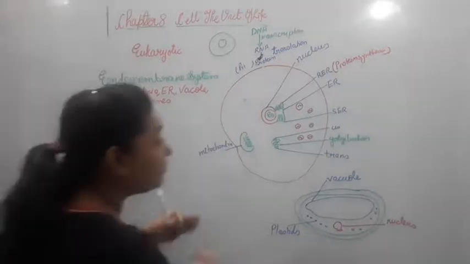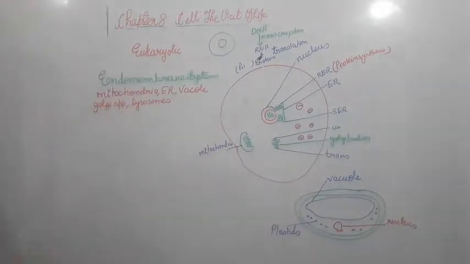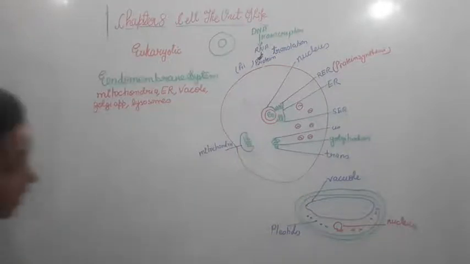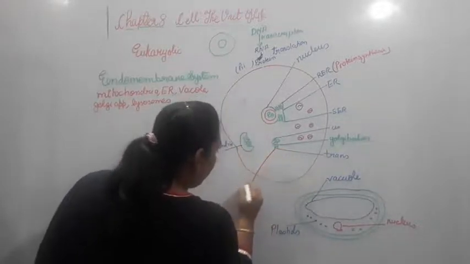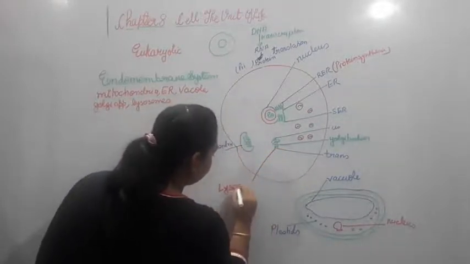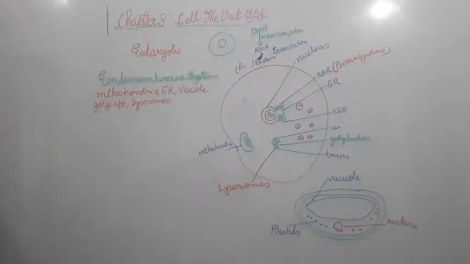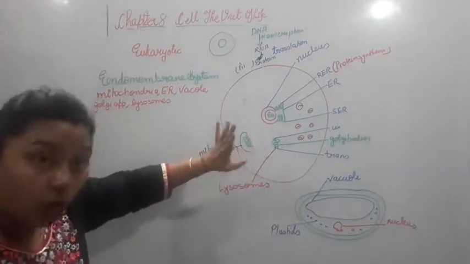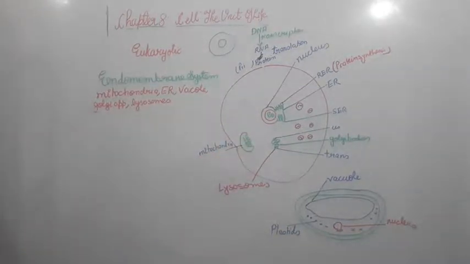Now in the meantime, when the protein is getting modified, at the same time here lysosomes are going to get formed. So here inside this only lysosomes will start getting formed. Now further you will see that the lysosomes which are developed over here are in the Golgi bodies only, at the time of the modifications of the protein which is happening over here.